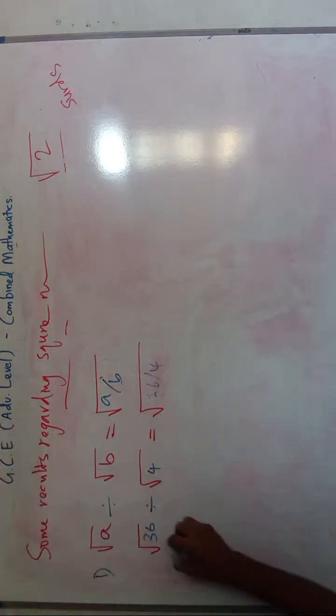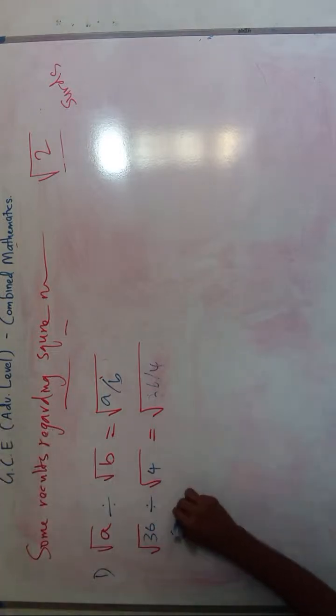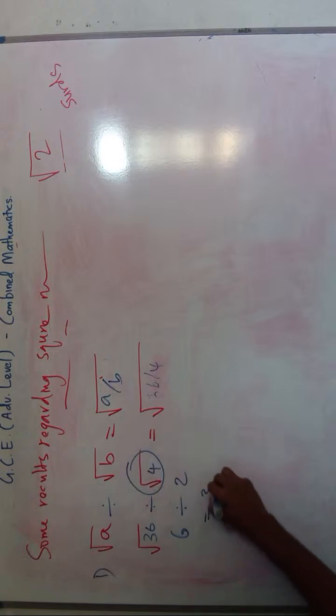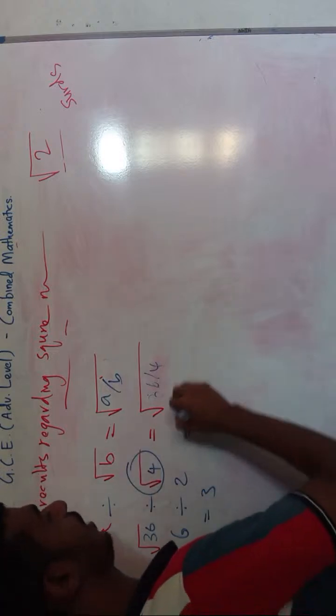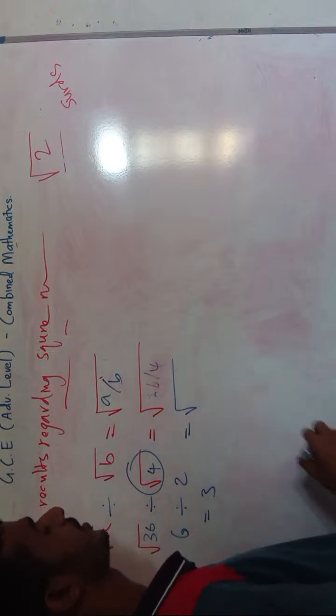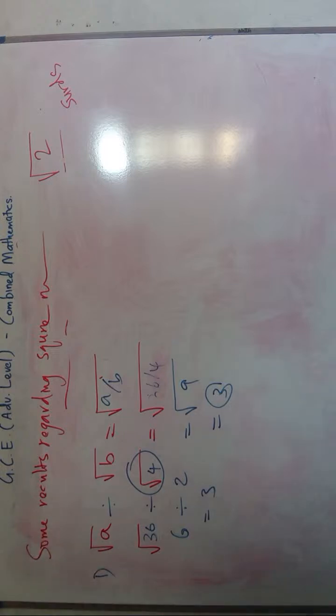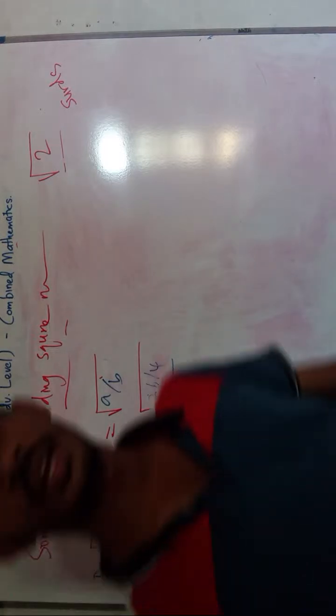Here you see this is equal to 6 divided by 2, because the square root of 4 is equal to 2. So this is equal to 3. Now here you see the square root of 36 divided by 4 is the square root of 9. So this is also equal to 3. So LHS is equal to RHS. So this is also verified.